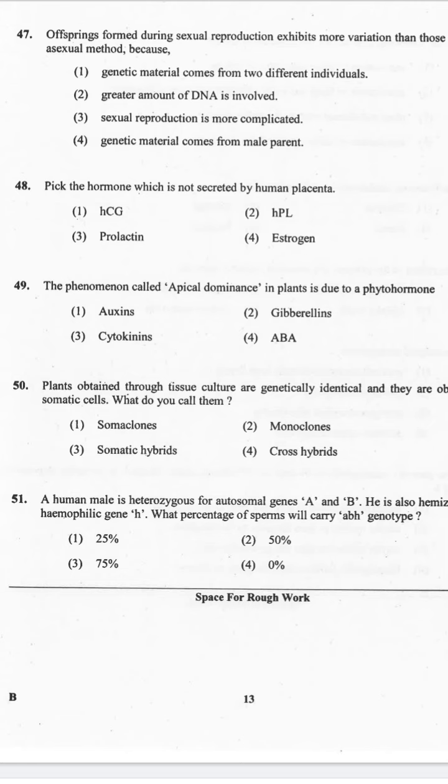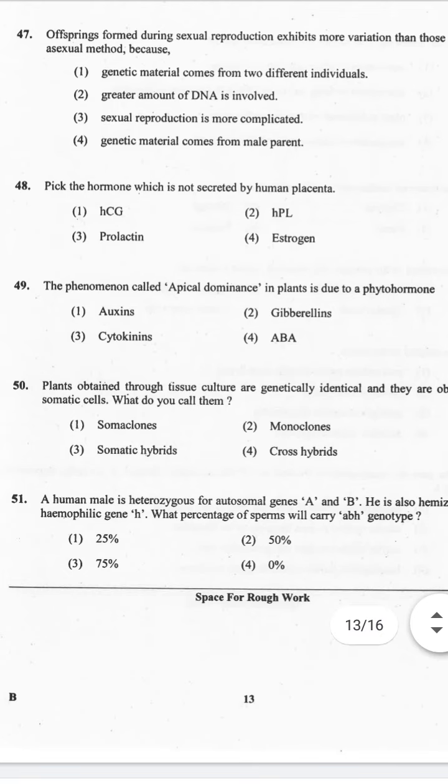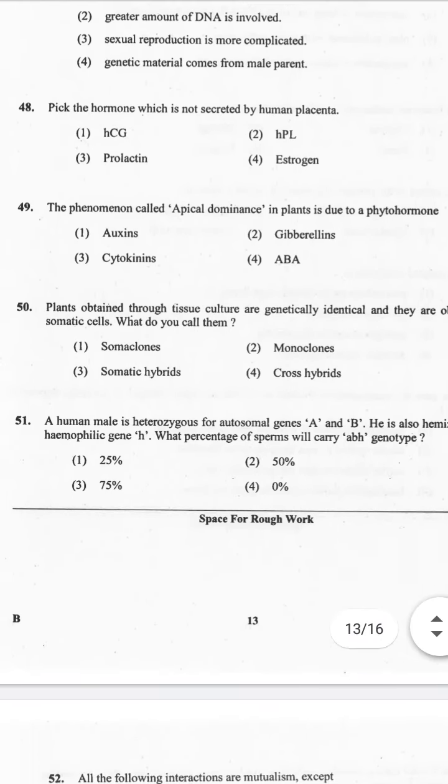So let's see in detail regarding this one. Explanation: the genetically identical plants obtained through tissue culture or micropropagation are called somaclones because they are produced by the culture of somatic cells. Hope you understood. Now let's go to question number 51.